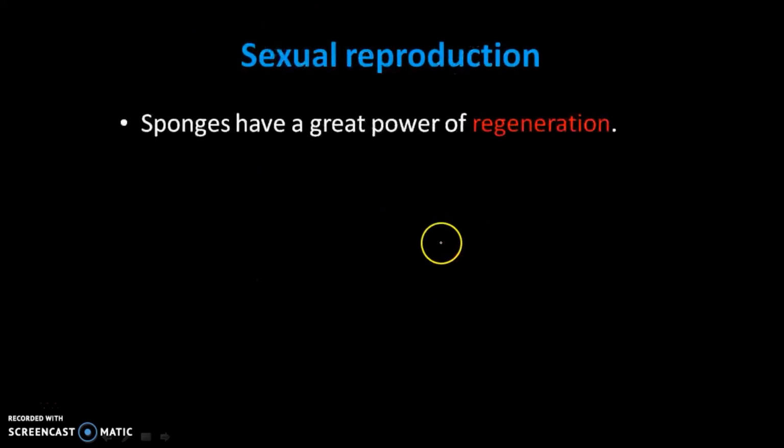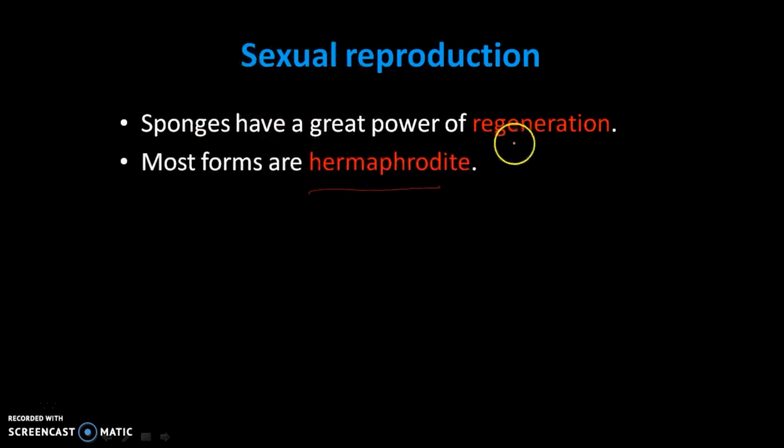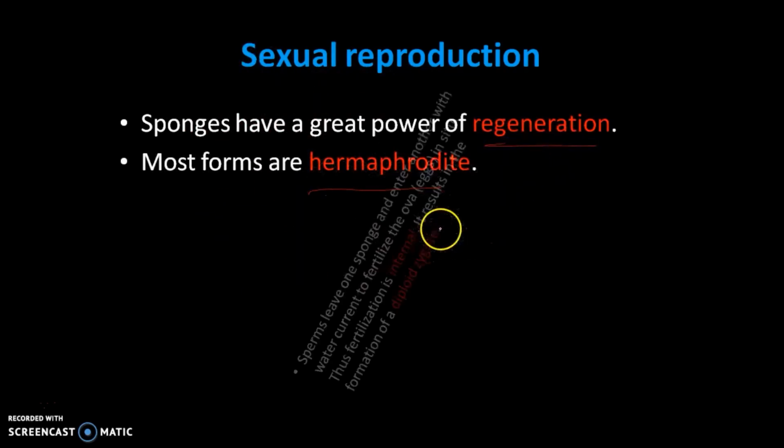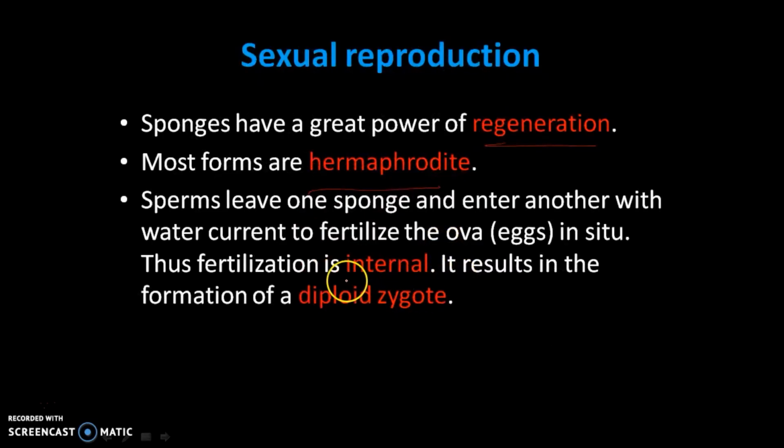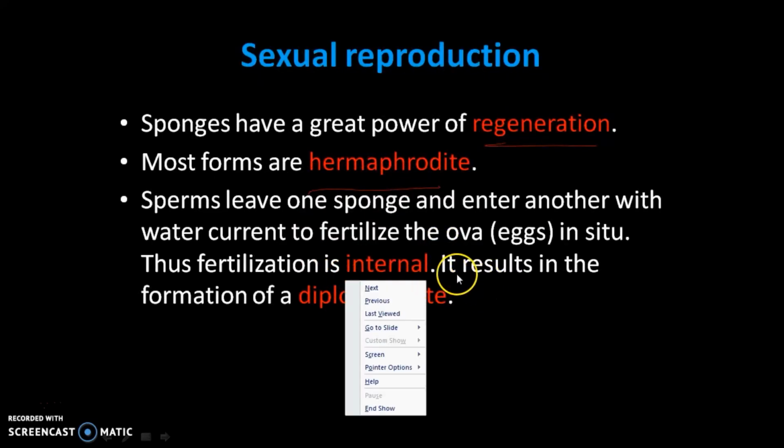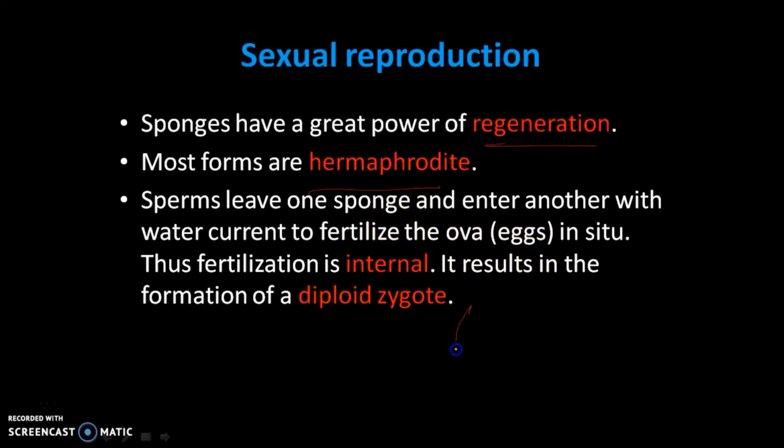Now, at last, sexual reproduction. Normally, sponges are hermaphrodite, that is monoecious species. The power of regeneration is maximum. In sexual reproduction, the fertilization is internal. That means this is sponge A and this is sponge B. The sperm is transported from one sponge to another, and inside the body the fertilization takes place. So it is called internal fertilization.